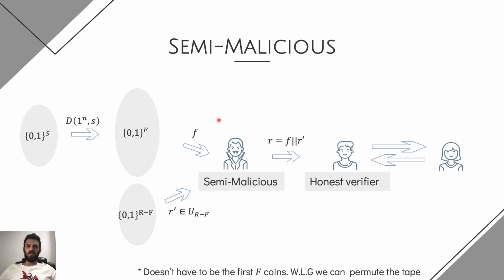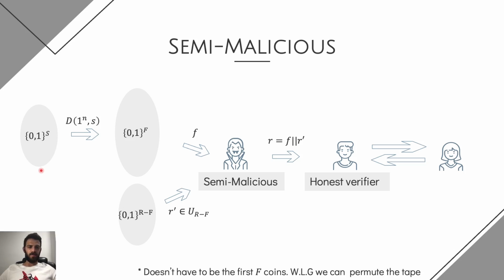And so actually what we do in order to overcome those issues is that we define a new construct of statistical zero knowledge. We define zero knowledge proofs that are secure against semi-malicious verifiers. And what is a semi-malicious verifier? A semi-malicious verifier is actually a verifier which runs the honest verifier strategy, but samples the random coins in some malicious way. And we define a semi-malicious verifier with some constant f, which is a number between 0 and r, which denotes the amount of bits that the semi-malicious verifier actually samples in a malicious way.